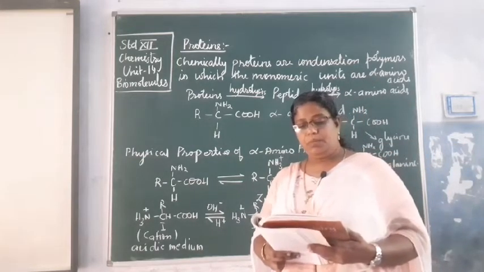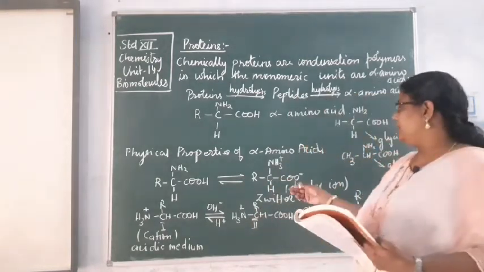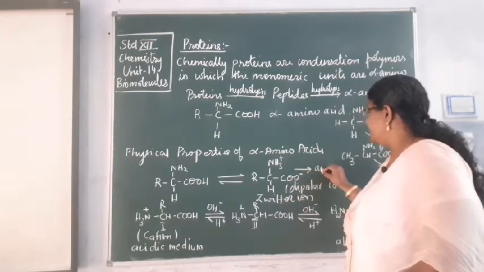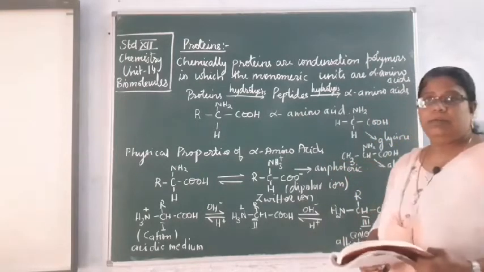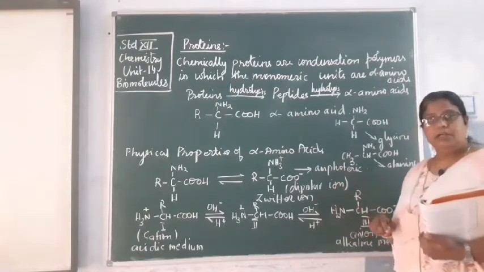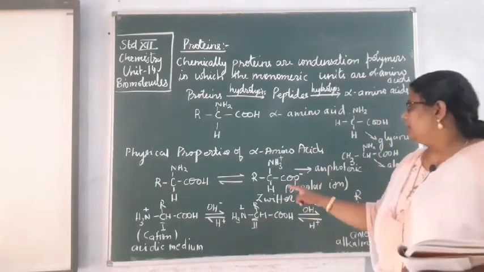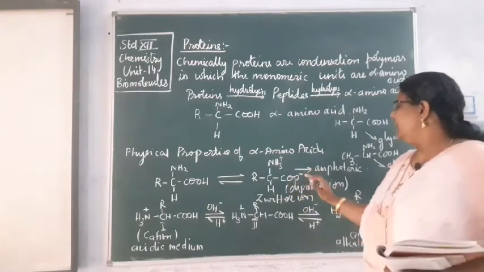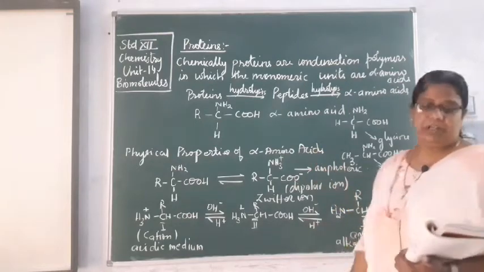In zwitter ion, amino acids show amphoteric behavior. Acid can react with both acid and the base. So this is amphoteric in nature. What is it? It is amphoteric. Amphoteric मतलब जिसमें acidic. It has the tendency to behave as an acid also and it has the tendency to behave as a base also. So this zwitter ion is called as a dipolar ion. It is neutral in nature because both positive and negative charges are there. It is a dipolar ion means इसमें दोनों ही ions present है, negative positive दोनों, और amphoteric होता है. Okay.